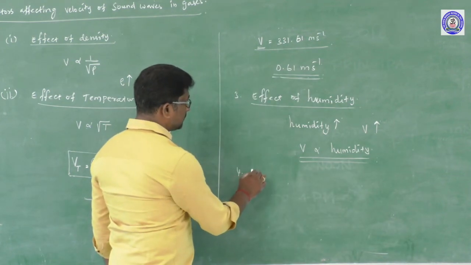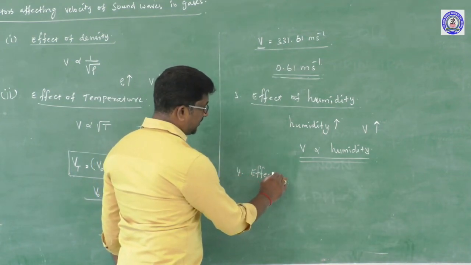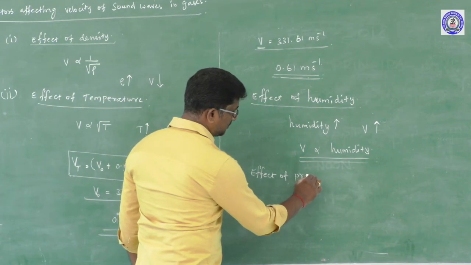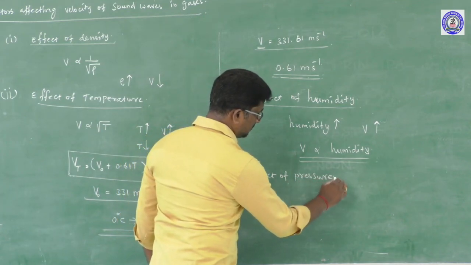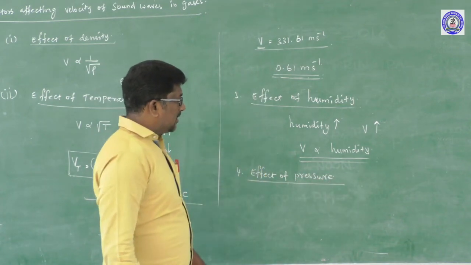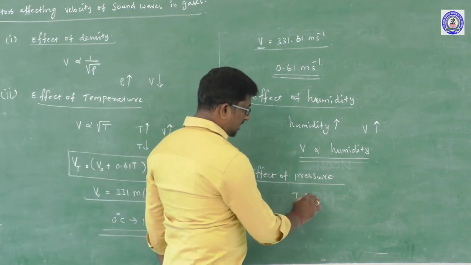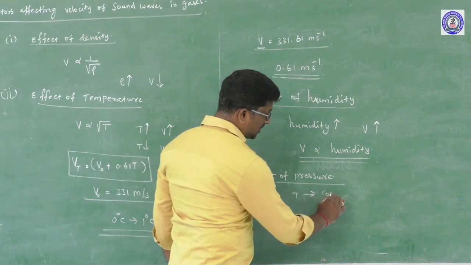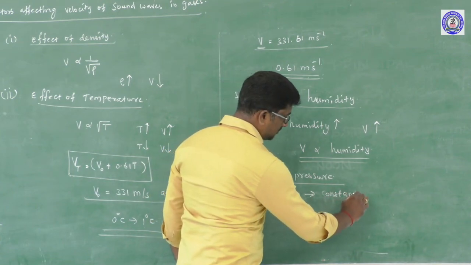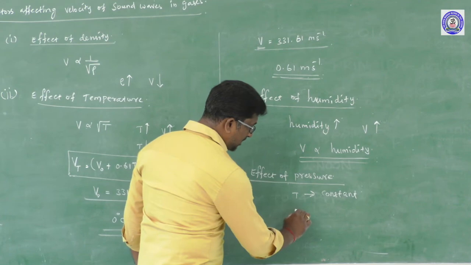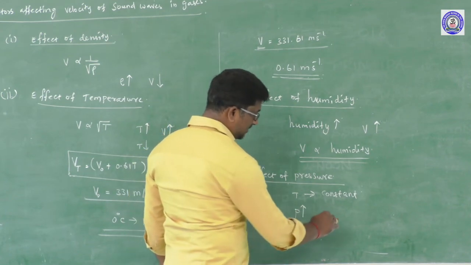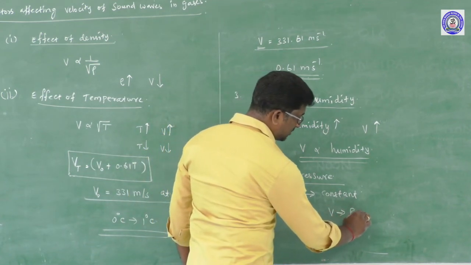And next, the effect of pressure. If the temperature of the given gas is constant, suppose the pressure of the gas is increased, the velocity remains constant.